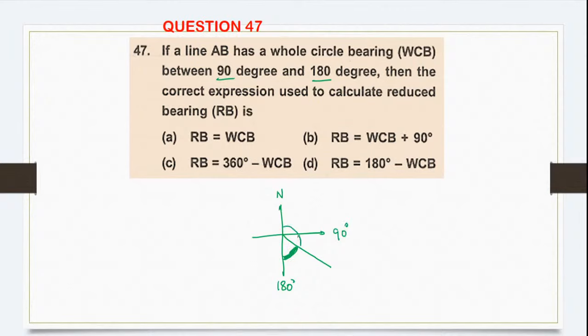Say if this is the whole circle bearing, total will be how much? 180. So 180 minus whole circle bearing will give you this particular star value. So that is nothing but your reduced bearing. Do we have this expression? Yes, we have it. Option number D. Very good, Dinesh. Option number D is correct. Chalo, next question.